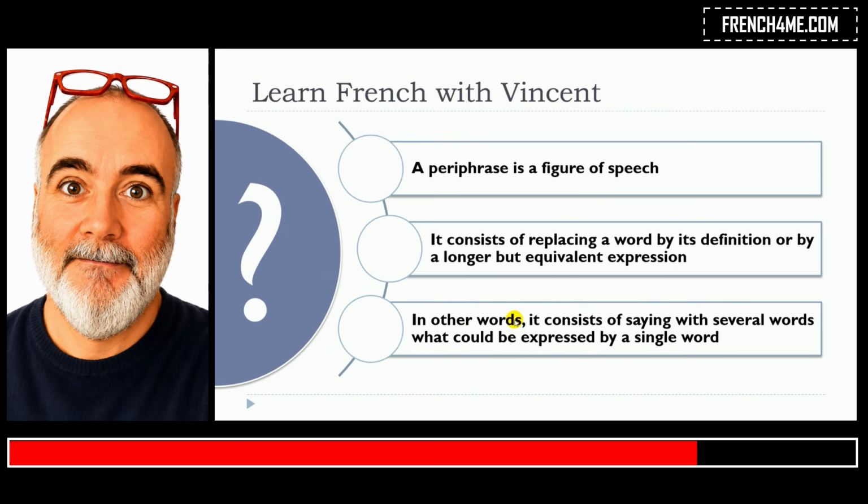In other words, it consists of saying with several words what could be expressed by a single word or by several other words. So this is une periphrase, and definitely the concept here is a figure of speech, expressing one concept in a different way.